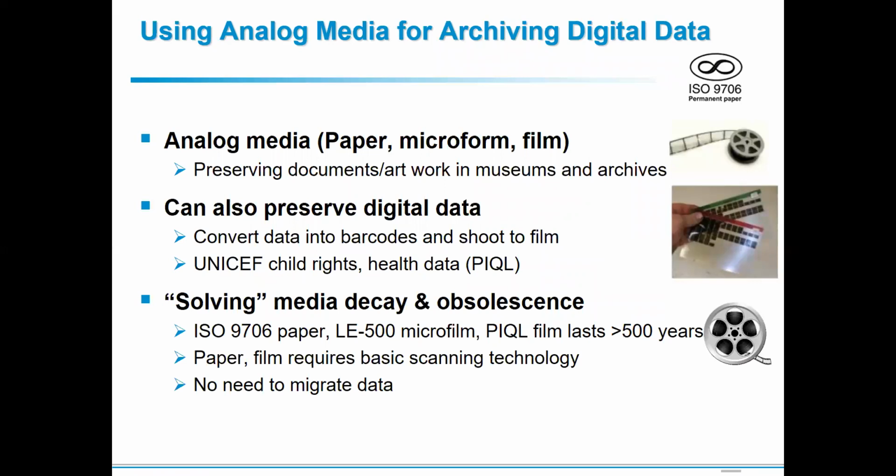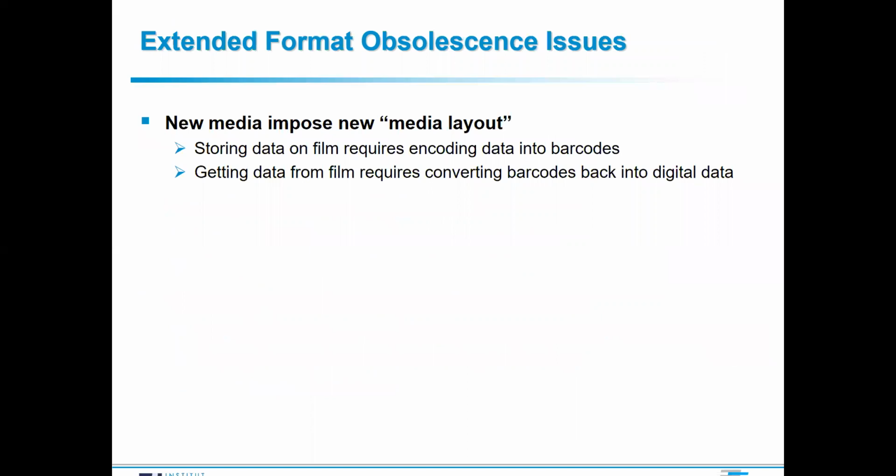These analog media essentially solve the media decay and obsolescence problem, because all these media have a lifetime of more than 500 years, and barcodes stored on paper or film can be retrieved using basic scanning technology. So there is no need to migrate data once it's stored on analog media. However, this analog media does not solve the data bloat caused by format obsolescence. In fact, they bring about new issues in format obsolescence because they introduce new media layouts.